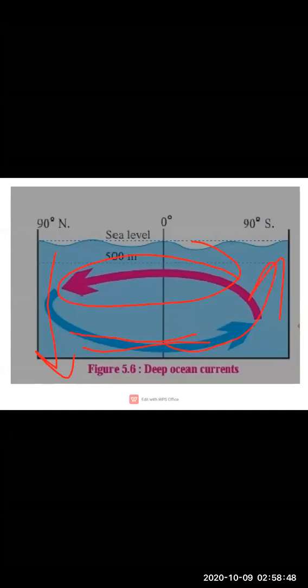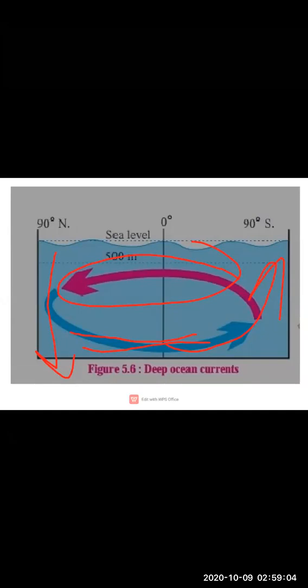So again, a circulation is taking place, it is a movement of water. Clear? In this manner, due to the thermohaline circulation, such movements of seawater take place on a large scale. Okay children, so our lesson number 5, ocean currents, is complete.